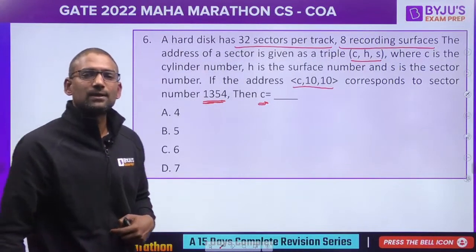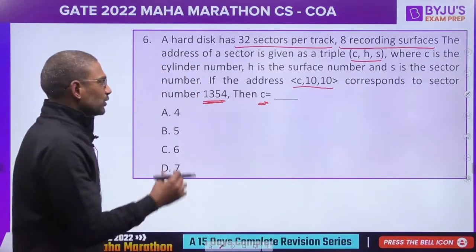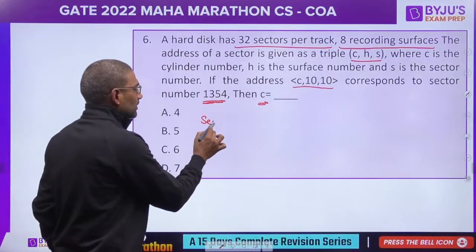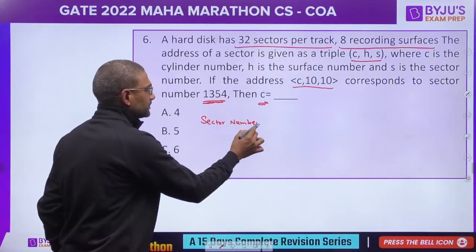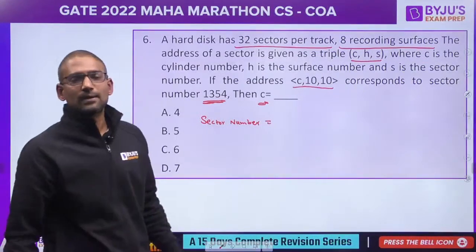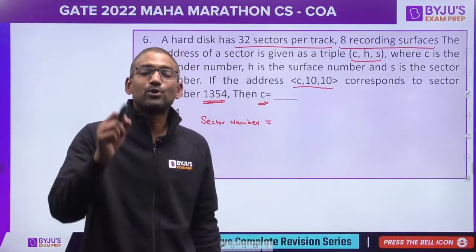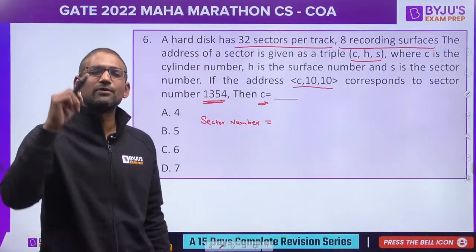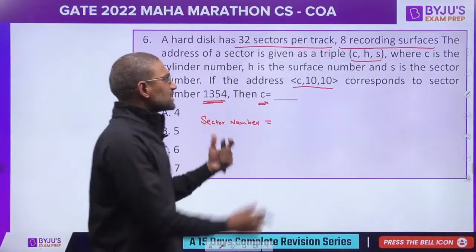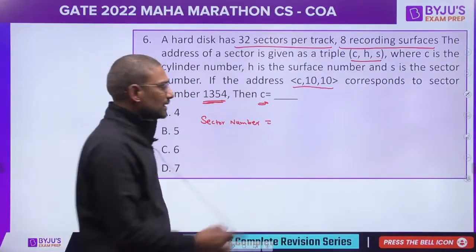Quick, you can't take more time for every question. We know the consolidated sector number can be found with a simple formula. Guys, if you don't know this, please make a note of it. It's very important, very useful formula. If CHS is given, then how do you get the sector number?